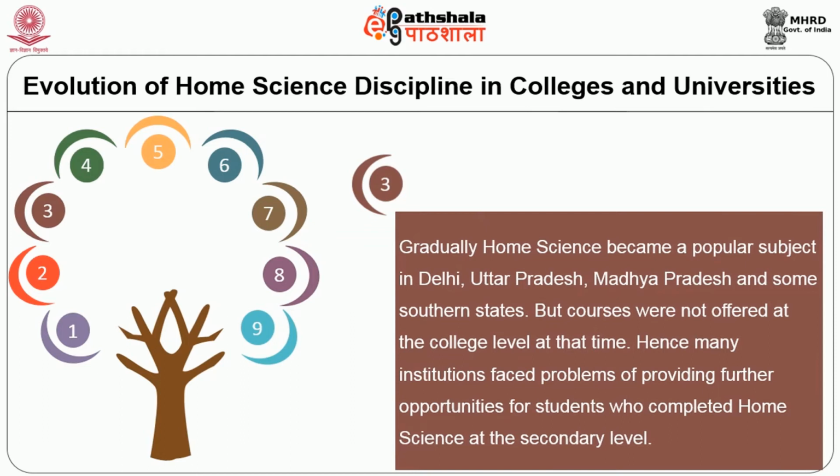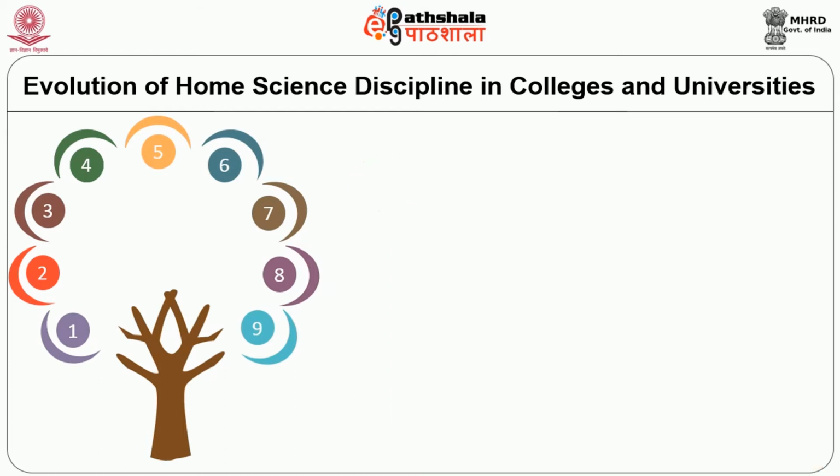Gradually, home science became a popular subject in Delhi, Uttar Pradesh, Madhya Pradesh, and some southern states. But courses were not offered at the college level at that time. Hence, many institutions faced problems of providing further opportunities for students who completed home science at the secondary level.